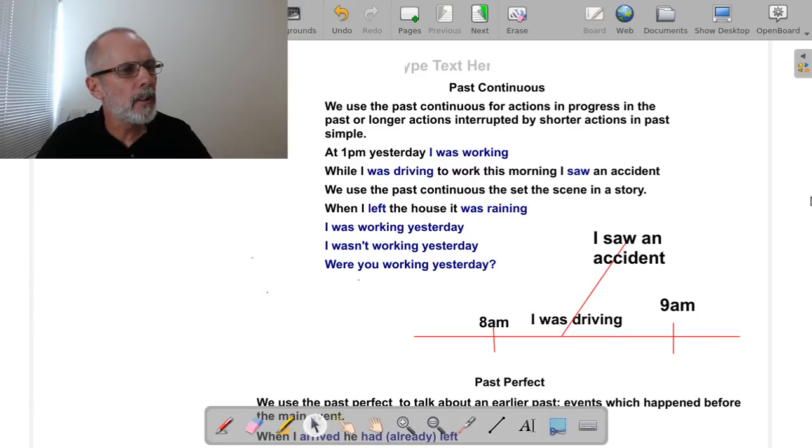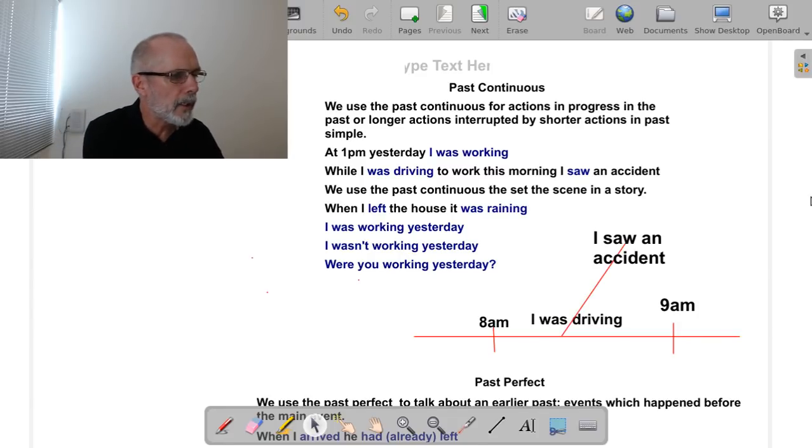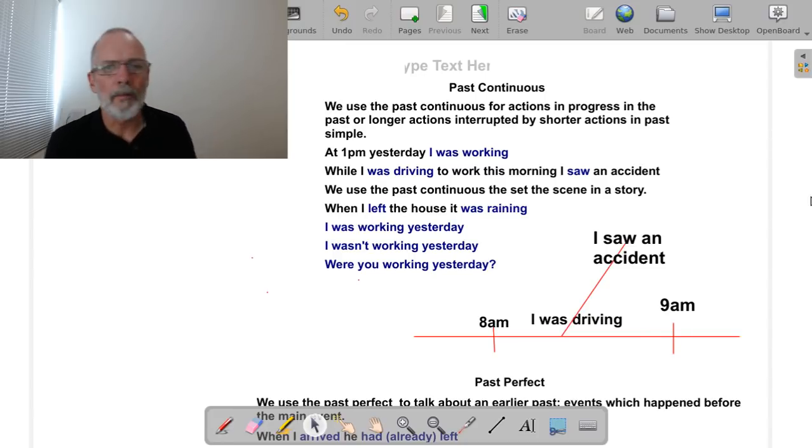Let me just check the chat for a minute. I always need to keep my eye on the chat and also on this monitor to see if everybody can see the screen. Sometimes I forget.